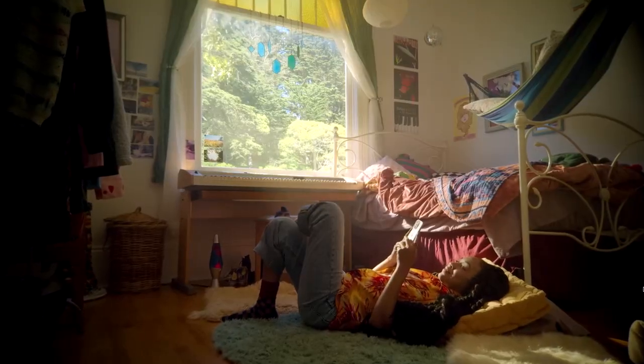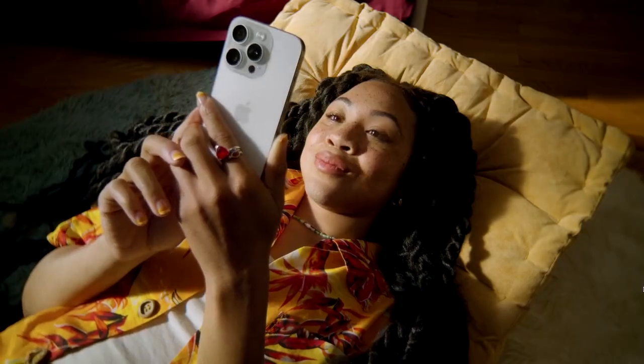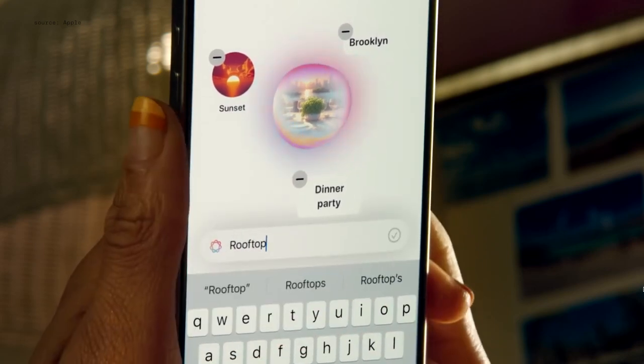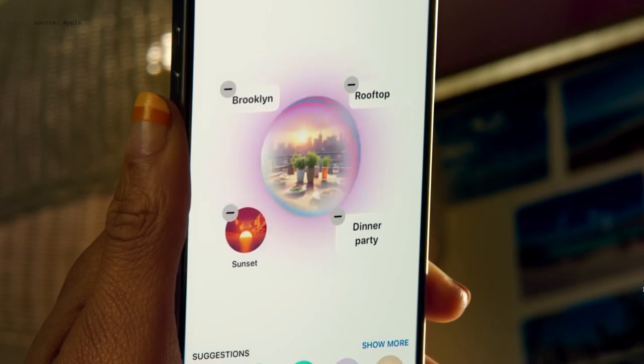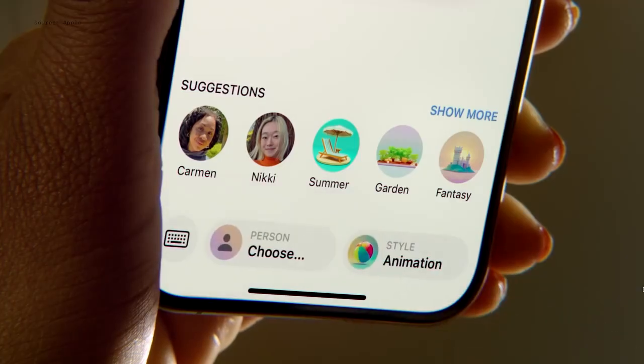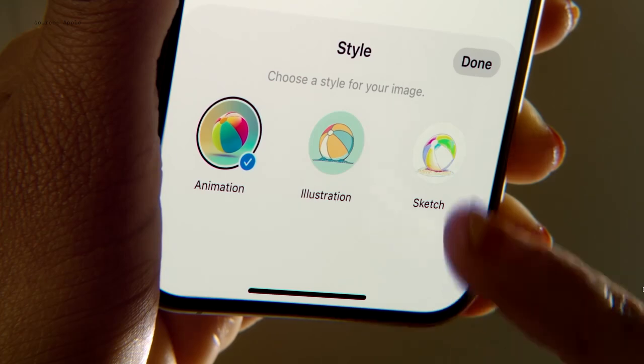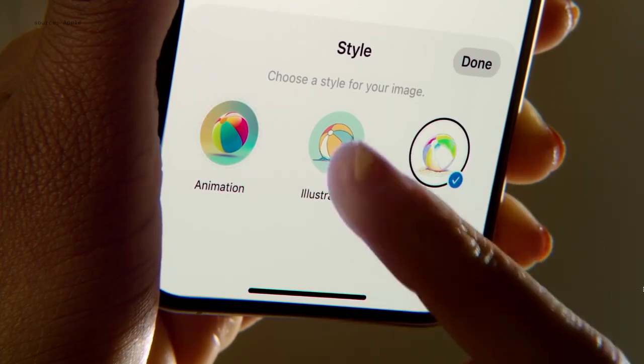When you have a really specific idea in mind, you could just type a description to add it to your playground. And you can easily adjust which style you want to use. And choose from animation, sketch, or illustration.